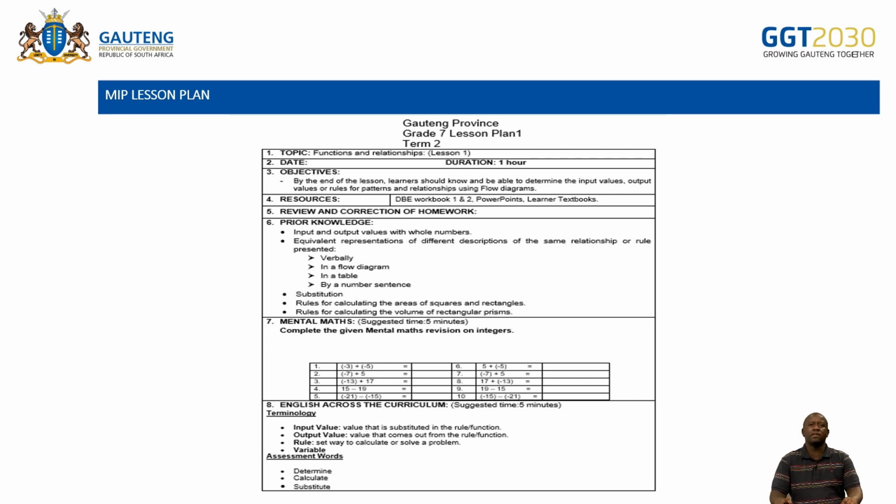The objectives: by the end of this lesson, learners should know and be able to determine the input or output value or the rule for patterns and relationships using flow diagrams. Then item number 4 talks to the resources. We would be glad if you plan using the DBE workbook. So you can have DBE workbook 1 and 2.